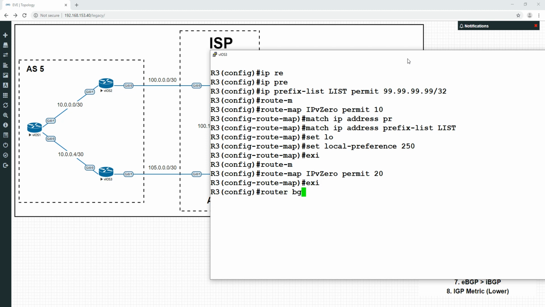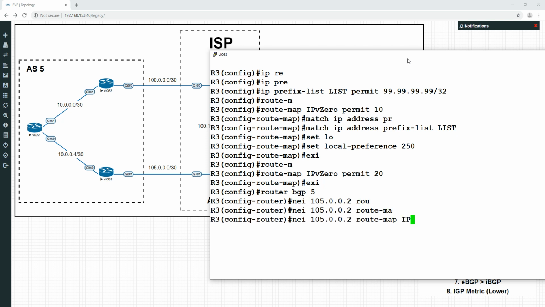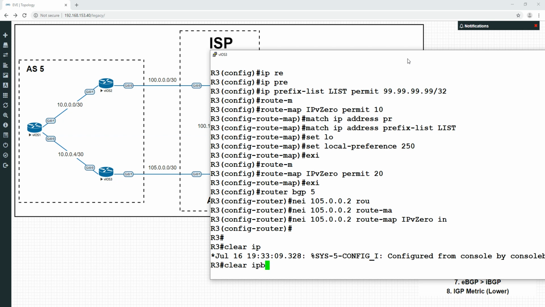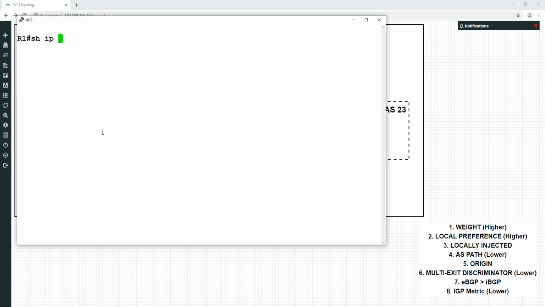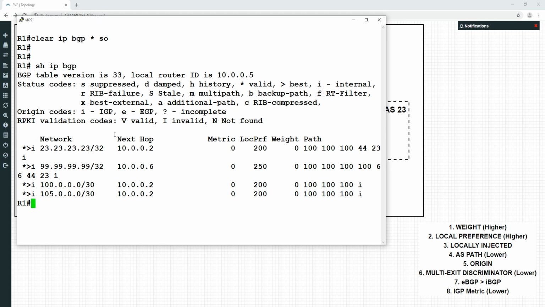and we're going to do router BGP 5 neighbor 105.0.0.2 route map, and again it's going to be inbound because we're affecting routes being sent to us this time. And do a clear. Okay, so you see that.